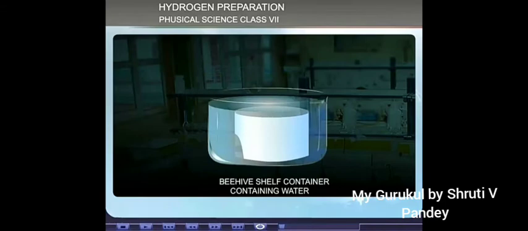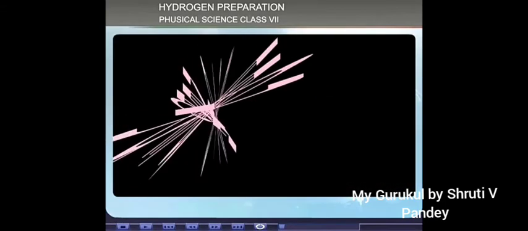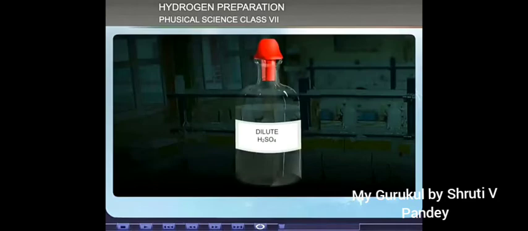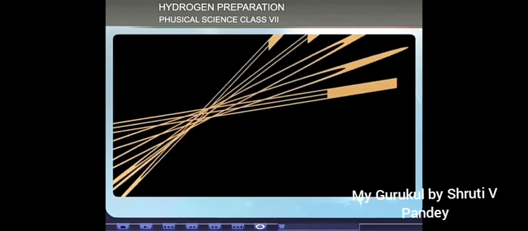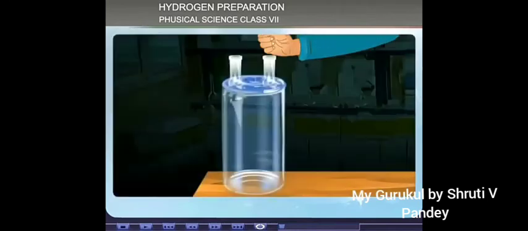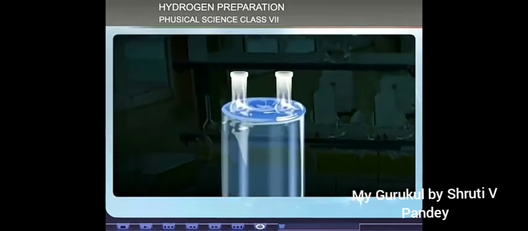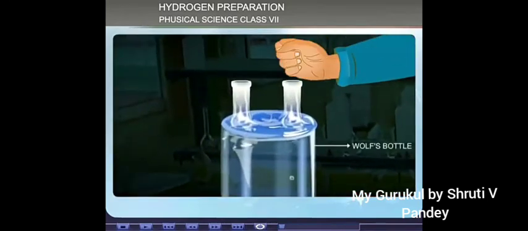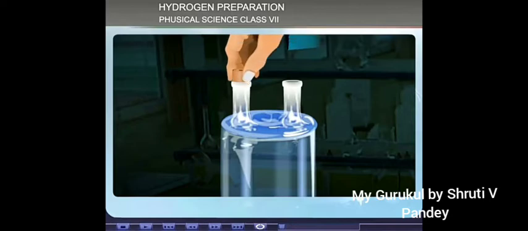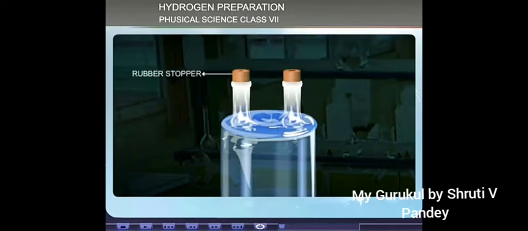Preparation of hydrogen. Since water, acids, and alkalis contain hydrogen, they form the cheapest raw materials for the preparation and manufacture of hydrogen. Hydrogen from cold water and metals. Reactive metals like potassium, sodium, and calcium react with cold water, forming their corresponding hydroxides and evolving hydrogen. Their reactions are exothermic.